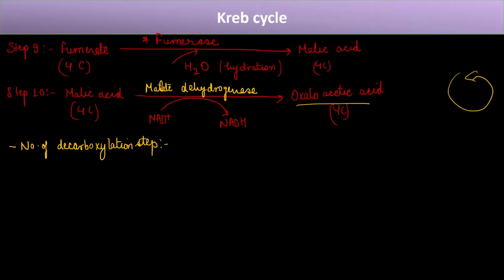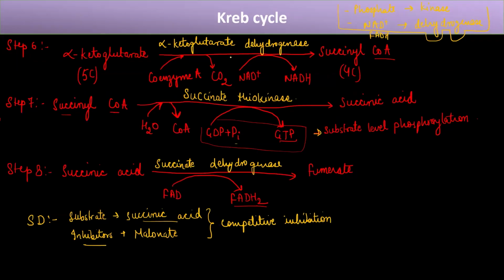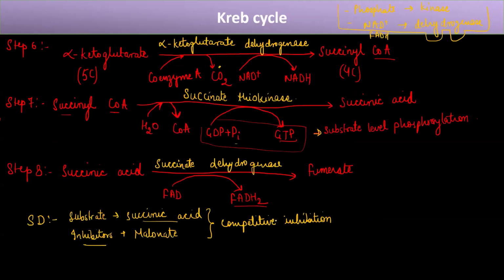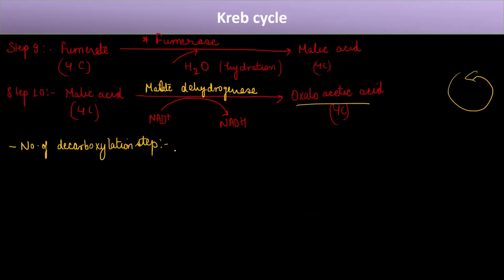We started with acetyl CoA. Acetyl CoA is a 2 carbon molecule, so there should be 2 releases of carbon dioxide, and we can also see this from the reaction. There is 1 step here, right? And there is another step here. So the number of decarboxylations is 2. At which steps is it happening? The steps involved are the 5th and 6th steps. At these 2 steps, decarboxylation is happening.